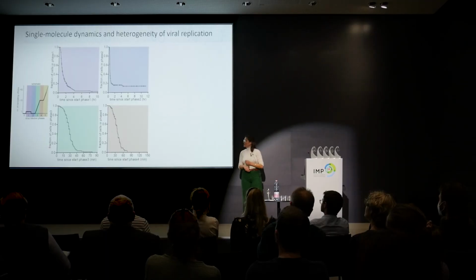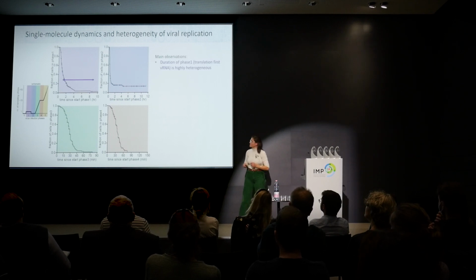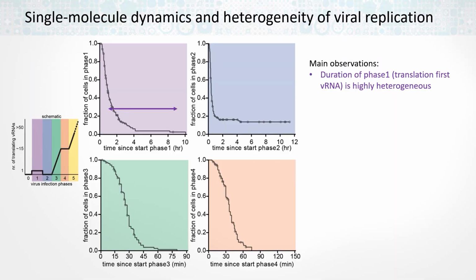From this analysis, we can learn a couple of very interesting things. For example, if we look at phase 1, we see that about an hour into the infection, phase 1 will have been completed in 50% of the cells. But there are also those cells in which it takes 4, 6, or even 8 hours to complete this first phase, in which it takes hours to complete the translation of the first RNA molecule.